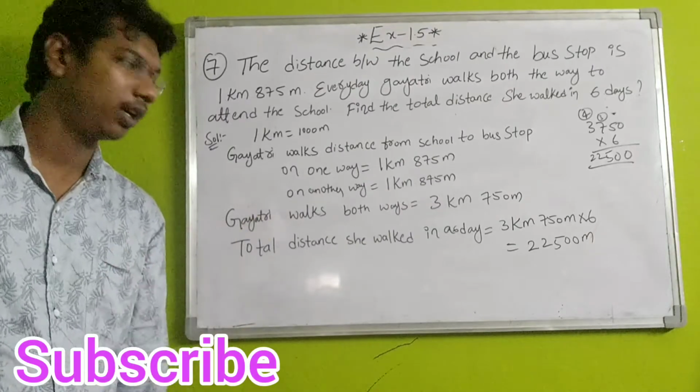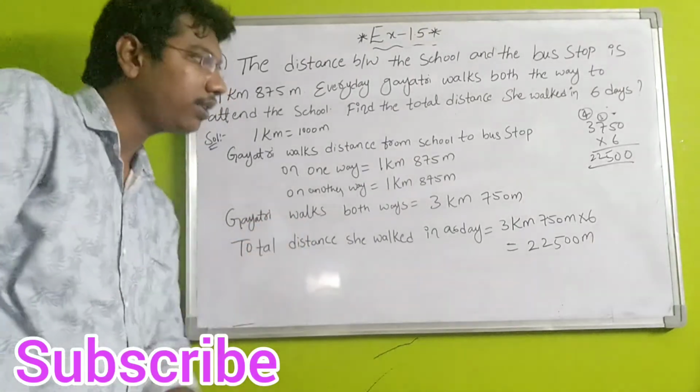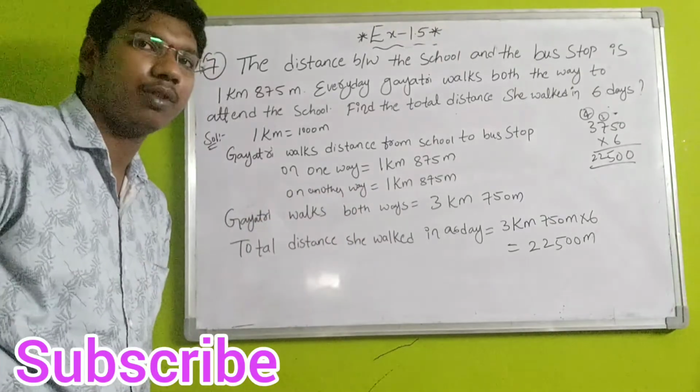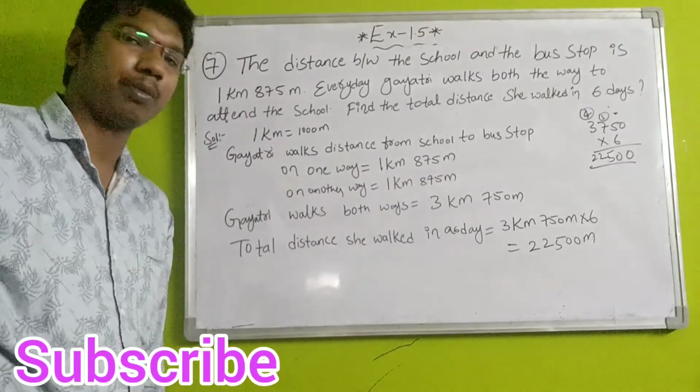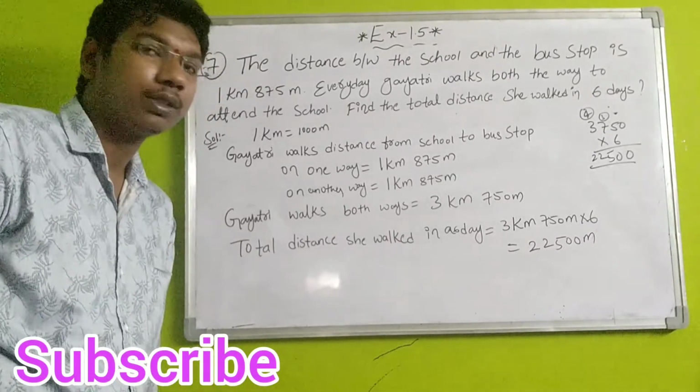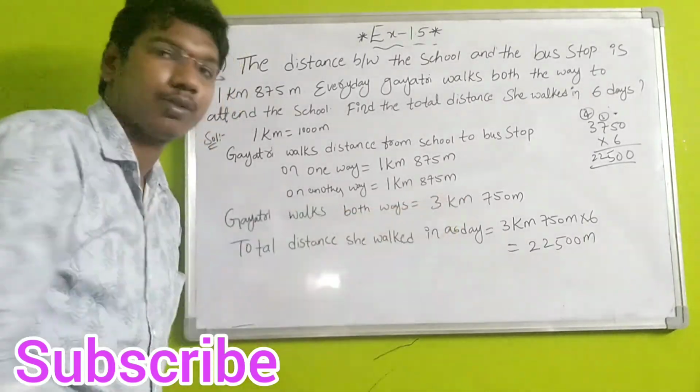That is exactly double. Now Gayatri walks both the ways. Add these two: 1 kilometer 875 meters plus 1 kilometer 875 meters. If you add these two numbers, you will get 3 kilometers 750 meters, students.